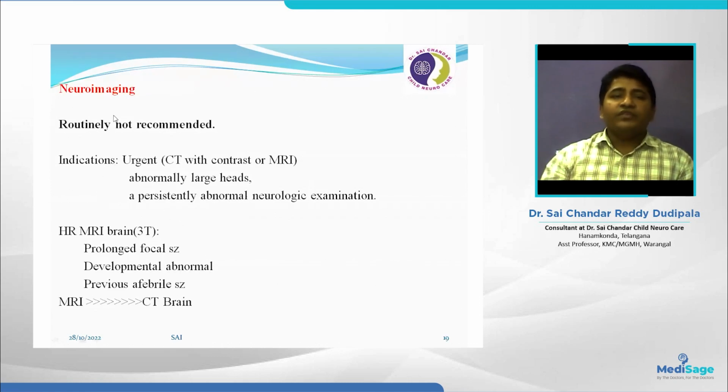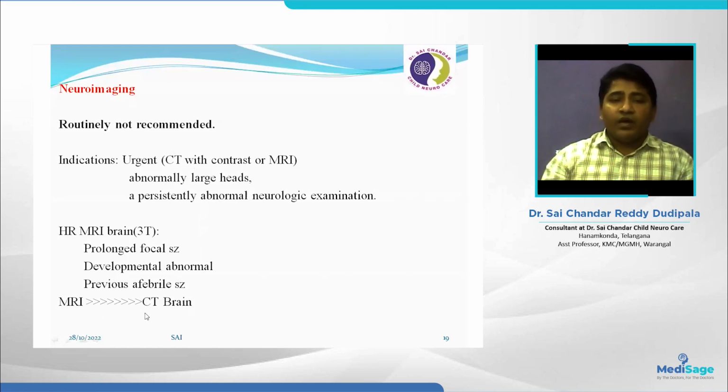So one more investigation is neuroimaging. A common question: is MRI better or is CT scan better? In which patient do we need to go for MRI or CT? Routinely, in simple febrile seizures, we are not going to do brain imaging. The urgent indication is when we are suspecting meningitis, that is CT brain with contrast or MRI. Any abnormal head size, and persistently abnormal neurological examination: continuing altered sensorium, continuing abnormal focal seizure with Todd's palsy. We are going to do the imaging.